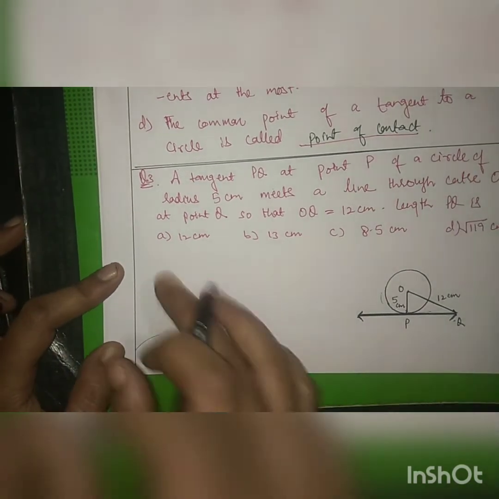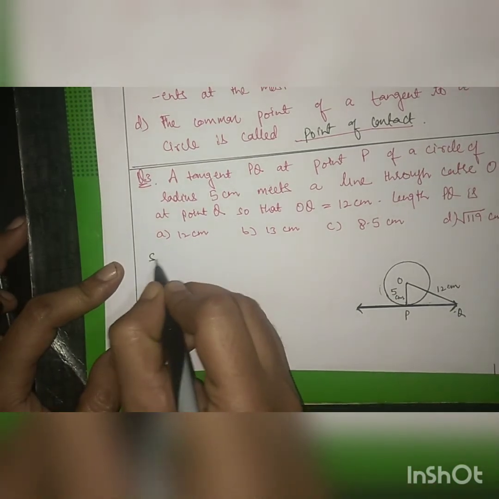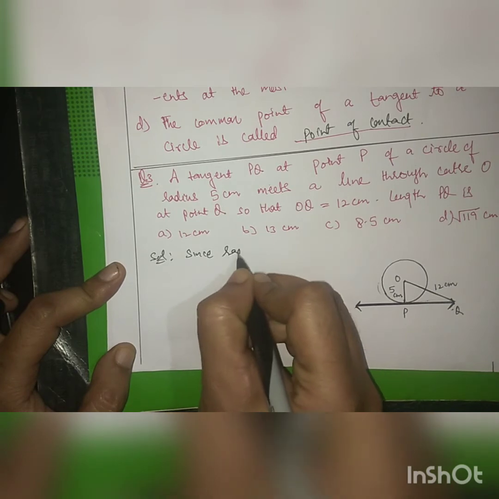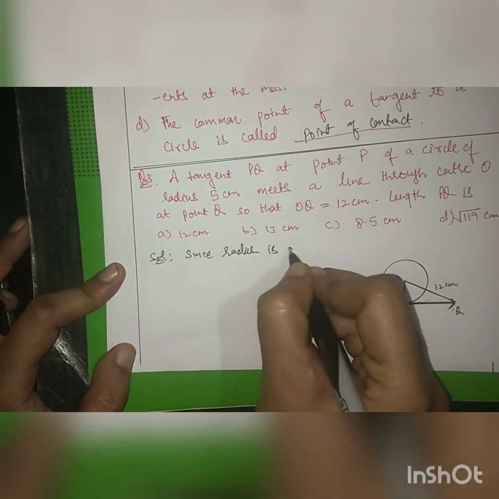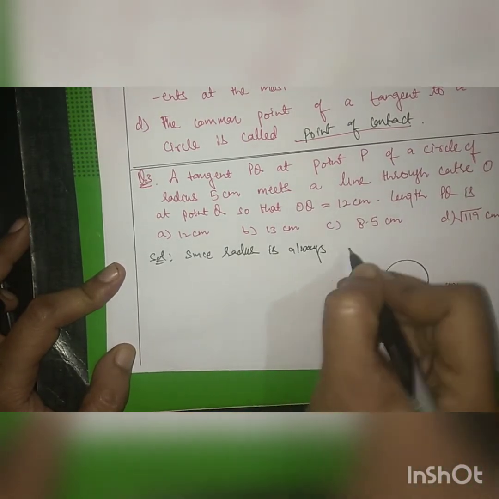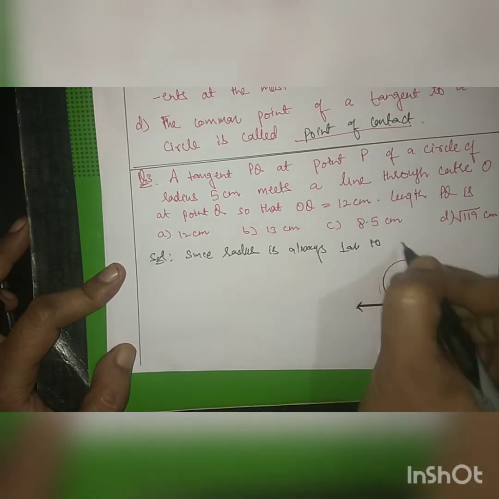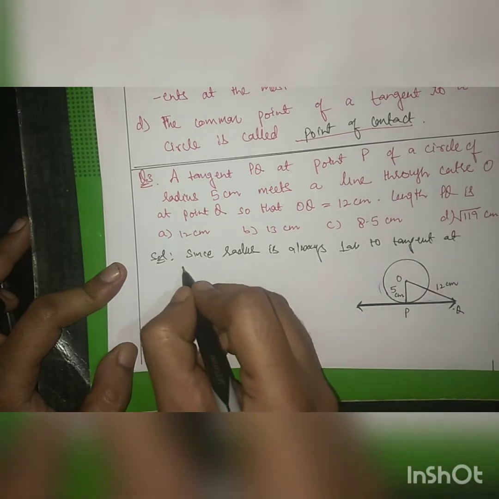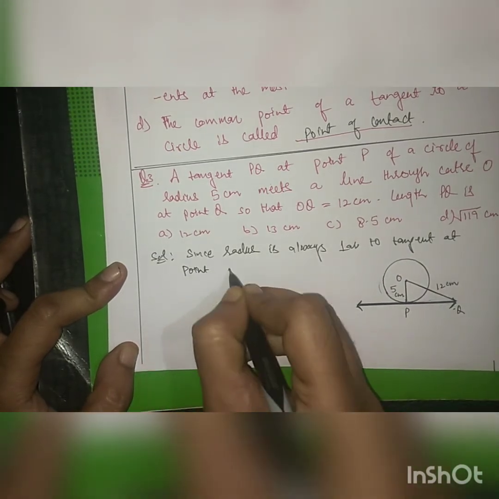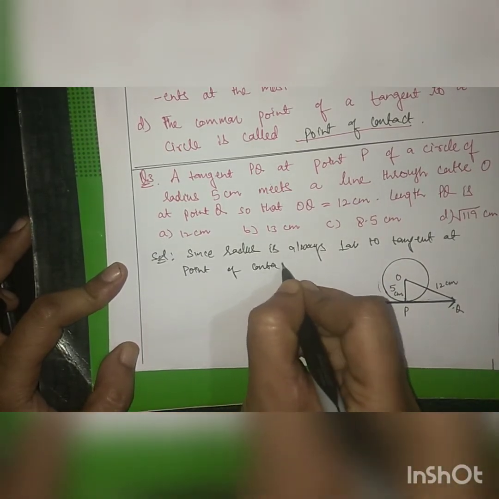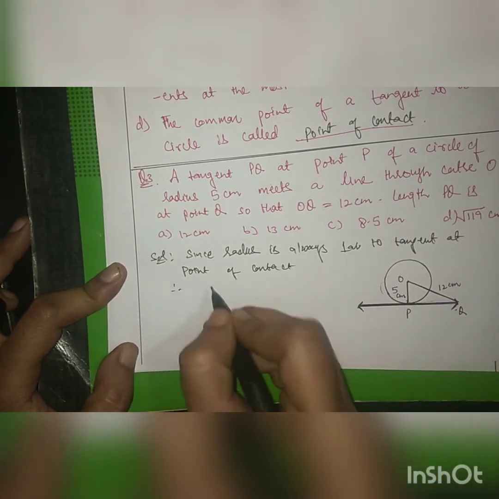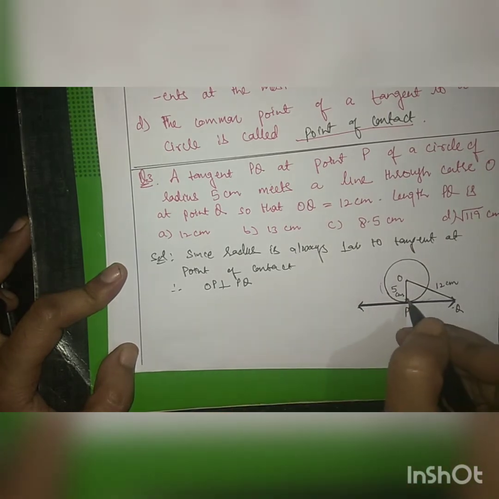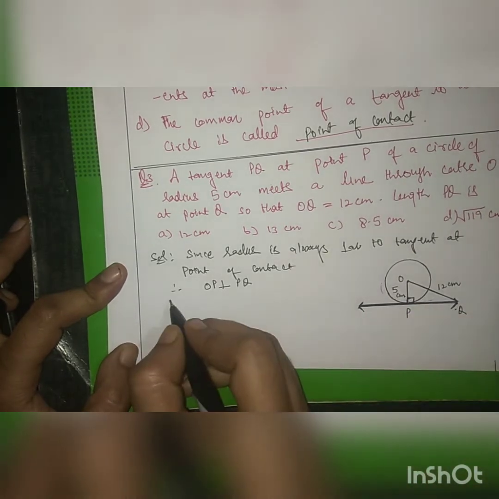Now, as we first studied in the theorem, the radius is always perpendicular to the tangent at the point of contact. Therefore OP is perpendicular to PQ. Since OP is perpendicular to PQ, this is a right triangle.